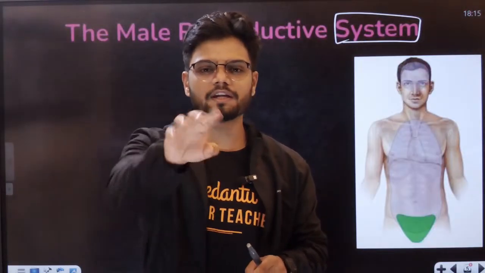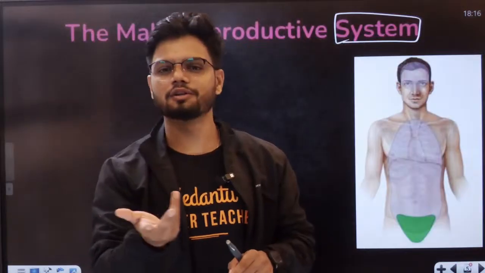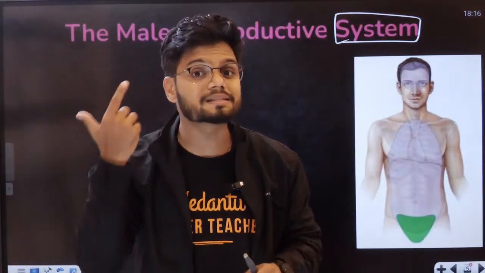Can anyone give me any two or three components of the excretory system, students, in the chat? Any parts of the excretory system? All of you might know. There is the kidney, there are the tubes, everything. Then there is the neural system. So similar to all of these systems, there is something called the reproductive system.